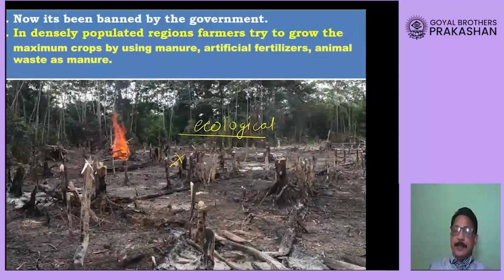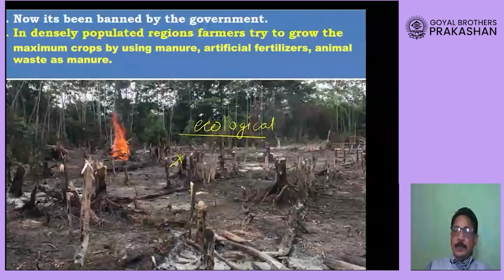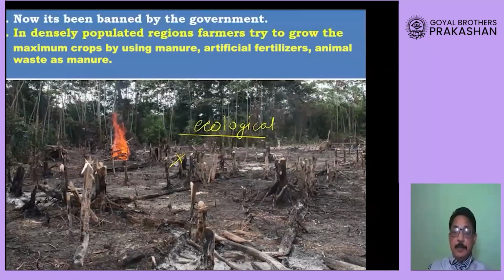In shifting agriculture, farmers select a piece of land, they cut the trees over there, or they burn the trees over there, and they grow the crops over there. After 2 years, 3 years, the soil will lose its fertility, then the production of the crop will not take place properly. So what will the farmer do?